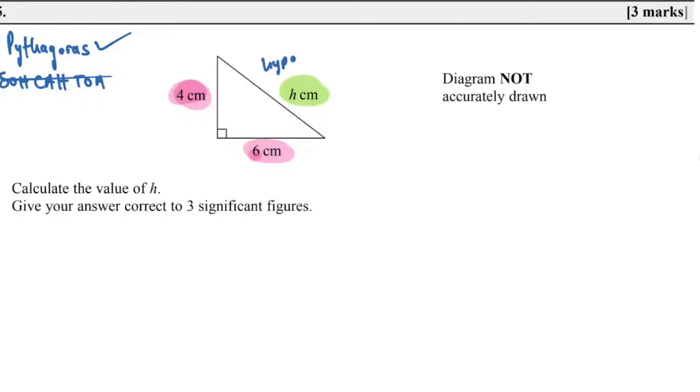And how do you then write it? You have chosen that this is a Pythagoras theorem question, so you start off with H squared equals. Everything has to be squared, because the hypotenuse has to be squared on itself. So H squared equals 4 squared plus 6 squared. Well done. I'm proud of you.